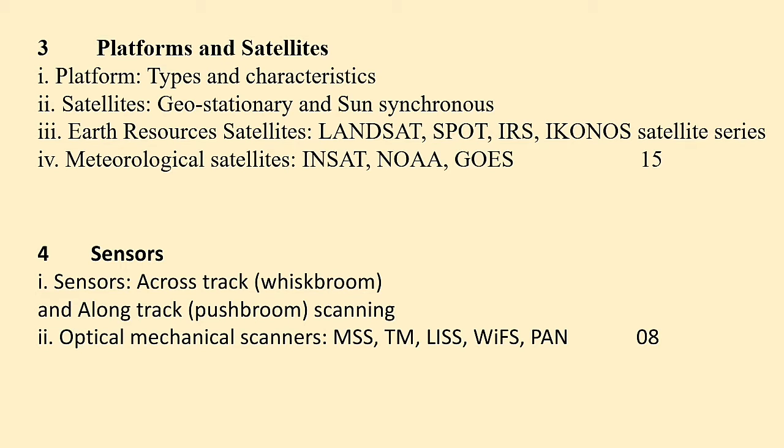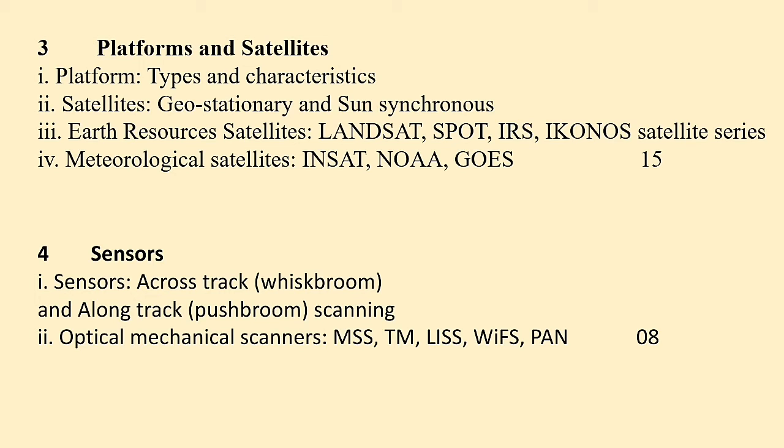Apart from that, we are going to study the various satellites launched by various countries. For example, Earth resource satellites such as Landsat, launched by USA, SPOT by France, IRS, our Indian Remote Sensing satellite, and satellites from Russia, and various satellite series which different countries have launched, as well as the characteristics of the satellites and the series of satellites in this chapter. Apart from Earth resource satellites, we are also going to study meteorological satellites such as INSAT, Indian satellites, NOAA and GOES in detail in this chapter.